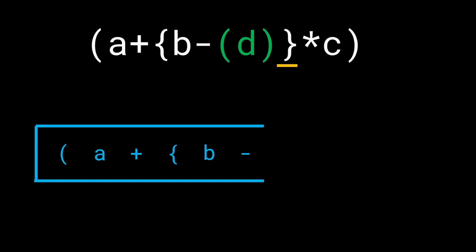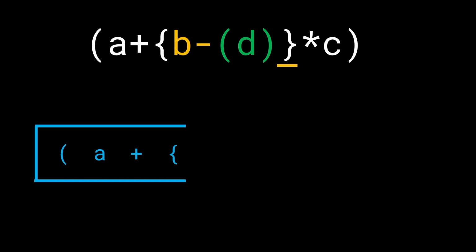All right, so now let's go ahead and look at what happens later on. We'll keep on iterating and we get a closing curly bracket. Now what do we do? Again, this is a closing bracket, so we have to be careful. What do we do? We look at the value on the top of the stack. This is clearly not an opening curly bracket, so we'll go ahead and remove it, but we'll keep it on hold. Minus may or may not be a part of a valid string. All right, so we have B now. Again, B is not an opening curly bracket, so we don't care about that. So B and minus are both in an intermediate state. We can't really say anything about them.